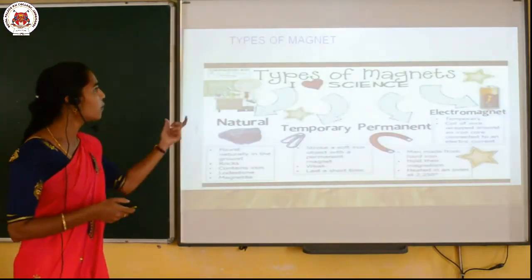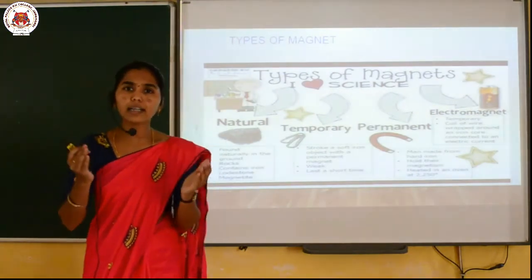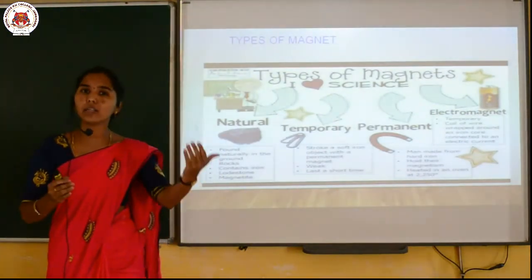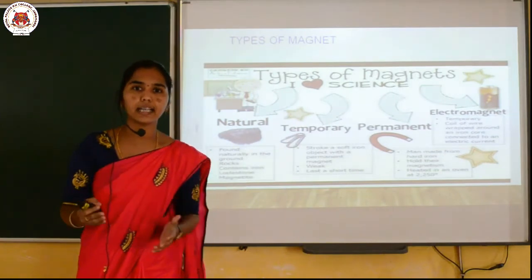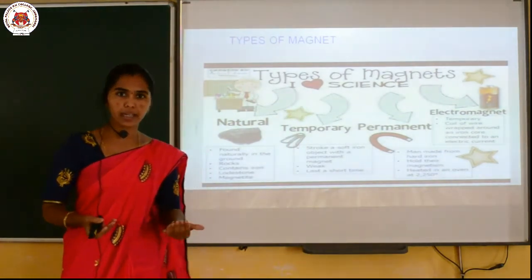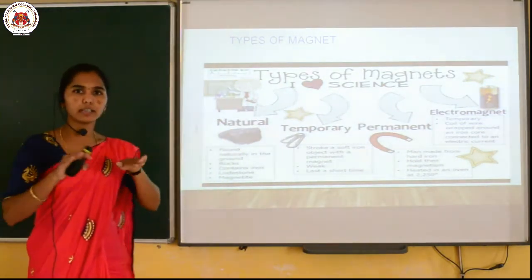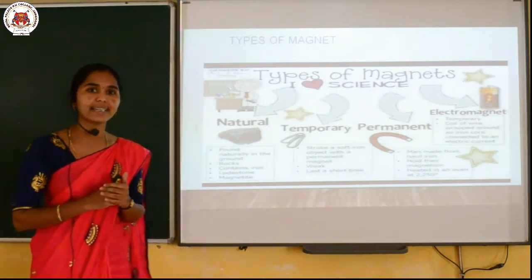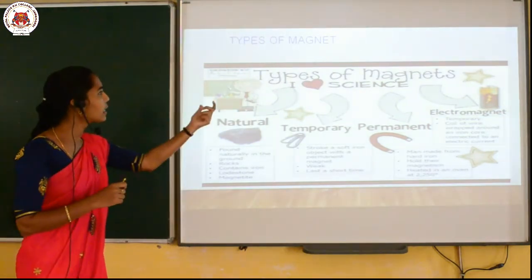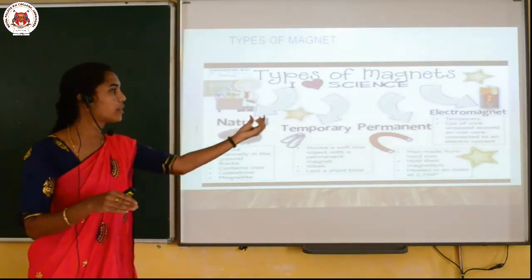Moving to the next part, in your earlier classes like 8th, 9th, 10th, you had a discussion over the types of magnets. We should know the general things about the magnet here. Mainly we are classifying magnets as 4 types.